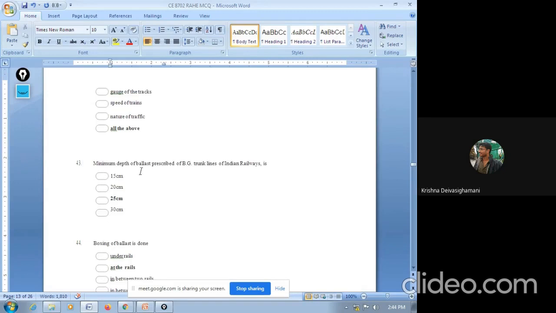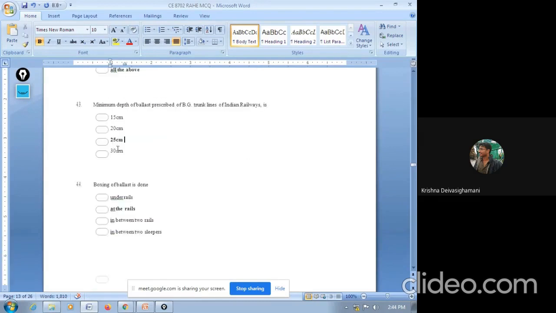Next question. The minimum depth of ballast prescribed for broad gauge track line of Indian Railway is: 15 centimeter, 20 centimeter, 25 centimeter, 30 centimeter. So the answer is 25 centimeter. In broad gauge track, we have to provide a minimum depth of 25 centimeter ballast, in order to absorb the vibrations coming from the moving train. It may vary depending upon your gauge. For broad gauge, it is 25.